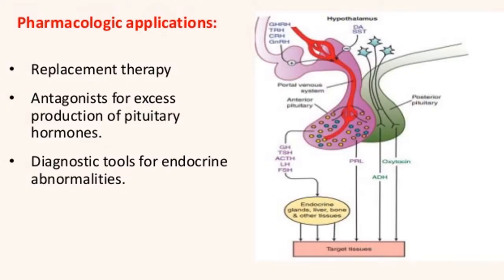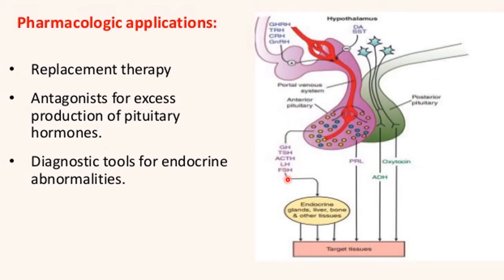Here you can see the hypothalamus. I am going to take my laser pointer. You can see this is the hypothalamus. From the hypothalamus there is release of growth hormone releasing hormone, corticotropin releasing hormone, gonadotropin releasing hormone, and thyrotropin releasing hormone. These hormones act on the anterior pituitary, and the anterior pituitary then secretes and releases growth hormone, thyroid stimulating hormone, adrenocorticotropic hormone, luteinizing hormone, and follicle stimulating hormone.